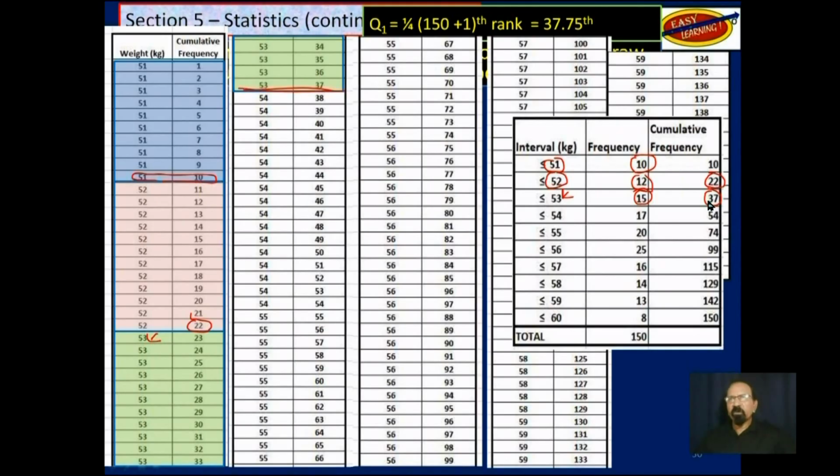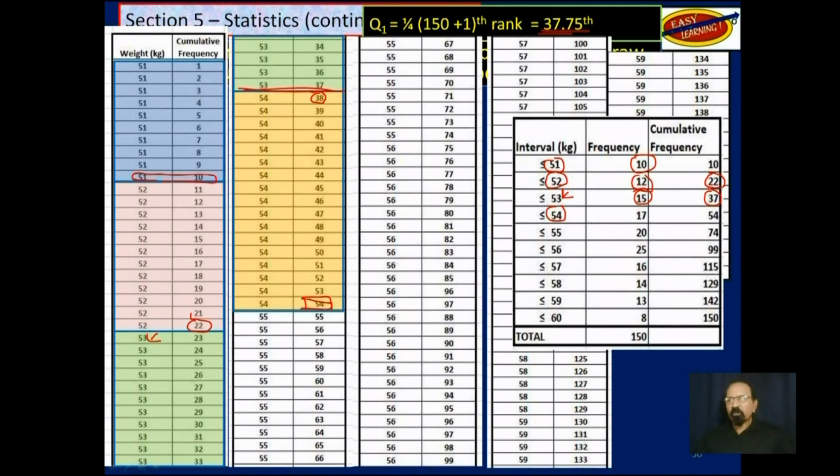Now remember, we want to go to 37.75. So we haven't reached there yet. But if we start counting this 54, the very first 54 will take us to 38. If we were to count all the 54s, we would come down here to actually the 54th position.